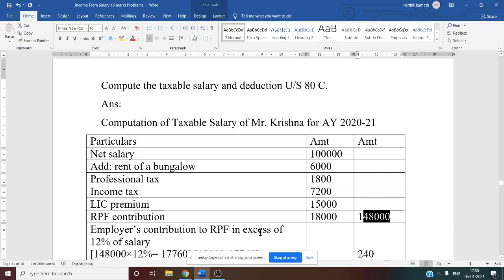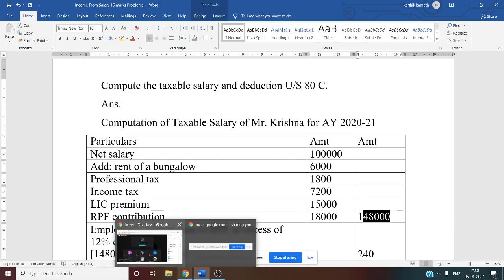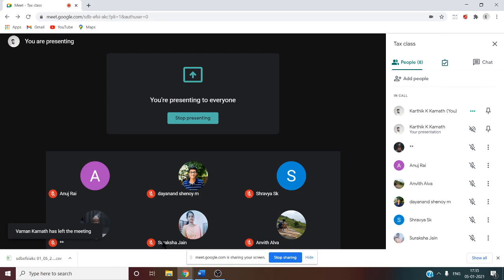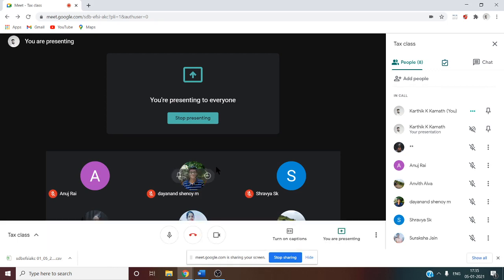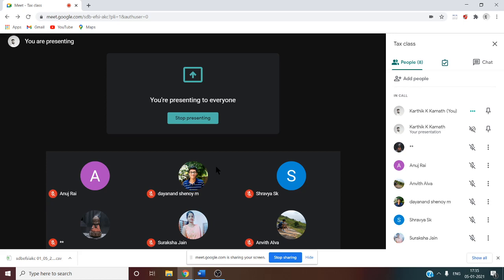Next thing we can write here, contribution made by the employer to RPF. Employer's contribution to RPF comes under the main format. Anything in excess of 12% is taxable, we know. Employee contribution to RPF, where will it come?